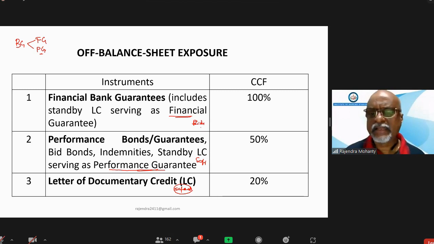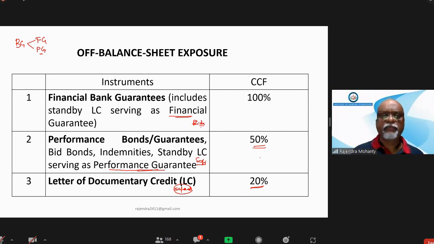Since financial guarantees are risky, 100% CCF is given. Performance guarantees or standby LCs or indemnities which are performance guarantees in nature are a little bit safer, so 50% CCF. And LCs are the safest, so 20% CCF is applicable. This much you have to remember. Like NPA, where you remember 150, 100 and 50, here remember 100, 50, 20. Maybe the question will provide it, but if you can remember, that is fine.